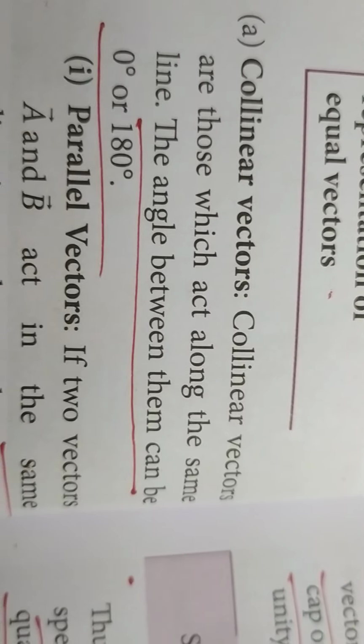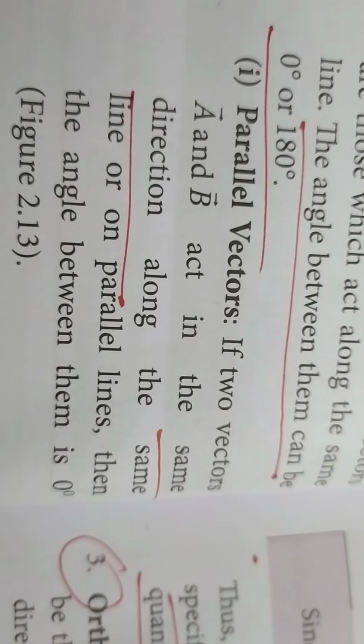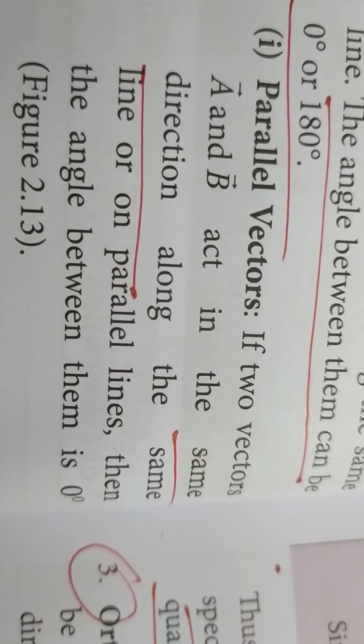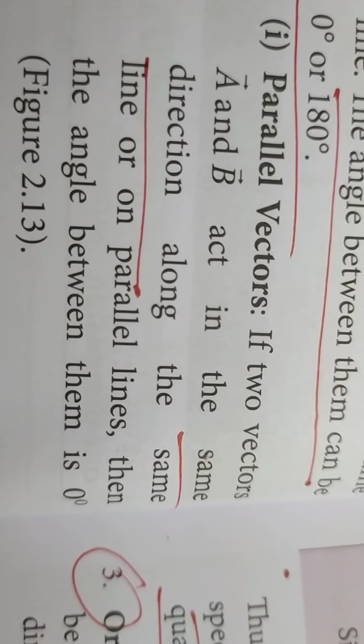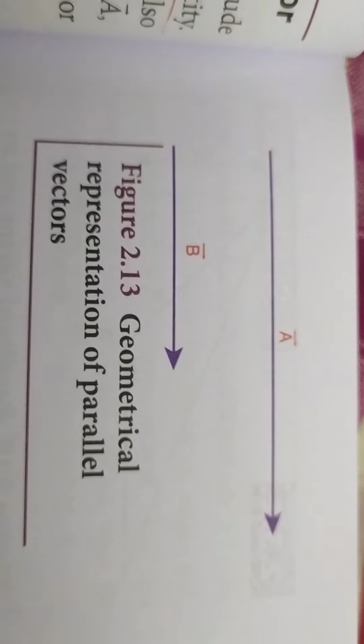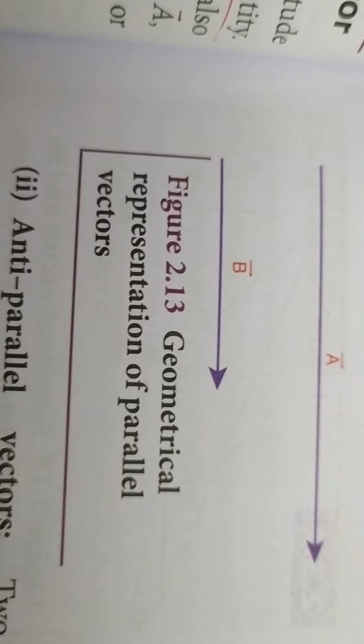Under this you have two kinds of vectors, parallel vectors and anti-parallel vectors. What is the difference? Parallel vectors means the two vectors, a and b, act in the same direction, so they are called parallel vectors. In this diagram, both a and b follow the same direction.